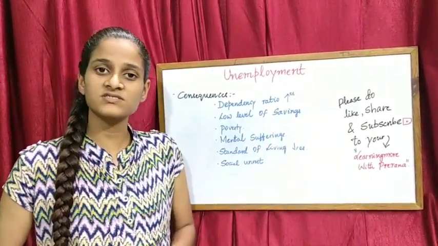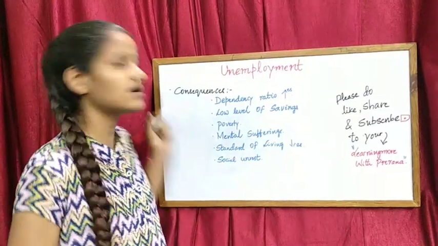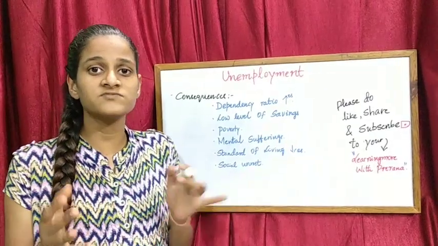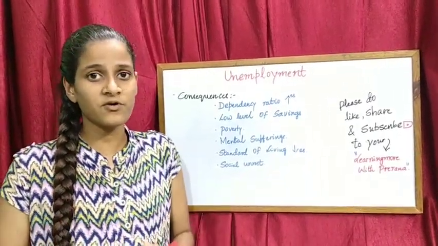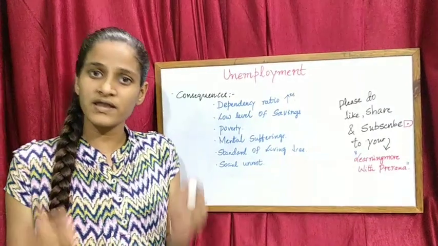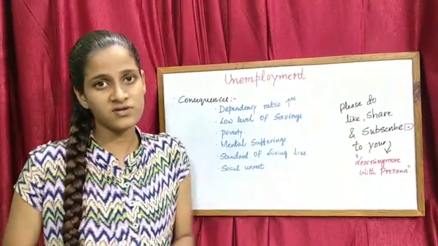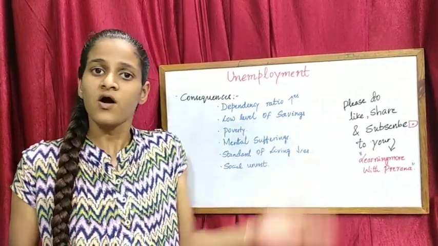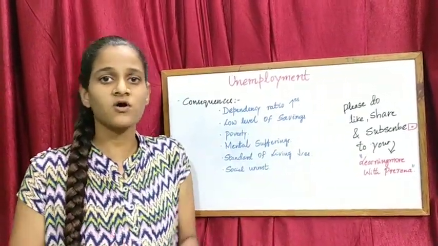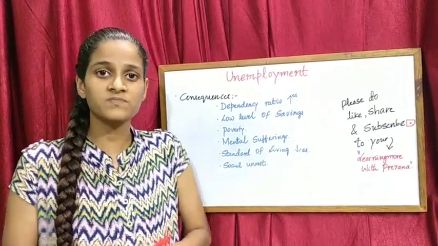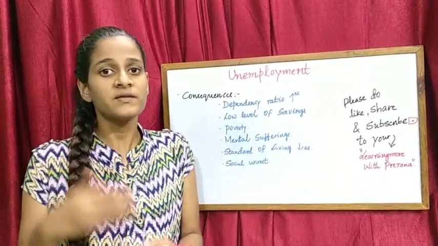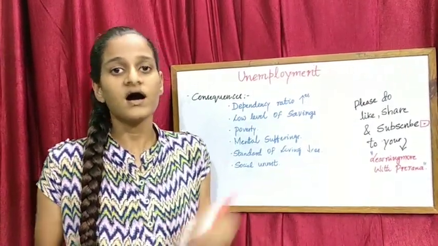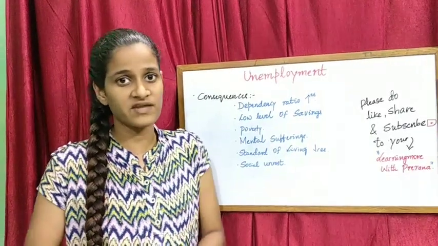So friends, after the causes of unemployment, now we are going to see the consequences, that is the bad effects, or the problems which an individual faces when he is unemployed. So let us see the problems faced by an individual. Dependency ratio increases. When an individual is unemployed, he has to depend on others. It might be family members or other relatives. To fulfill his basic needs, an individual will be depending on another person, taking help, maybe financially.